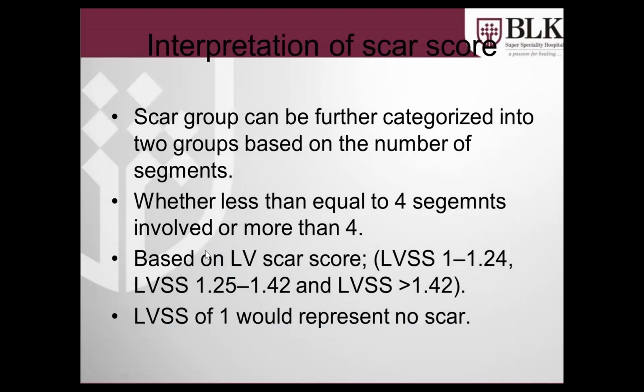If all the segments don't have any scar tissue, all the segments will be assigned 1 at least, because with no scar you give 1. For 16 segments, 16 divided by 16, we end up with 1 in total. So if we have a score of 1, that means there is no scar. Now, if the score is between 1 and 1.24, we have a mild scar burden. If it is between 1.2 and 1.4, it will be moderate. And if it is greater than 1.4, we are dealing with a higher scar burden. A higher scar burden will eventually have a poorer prognosis.